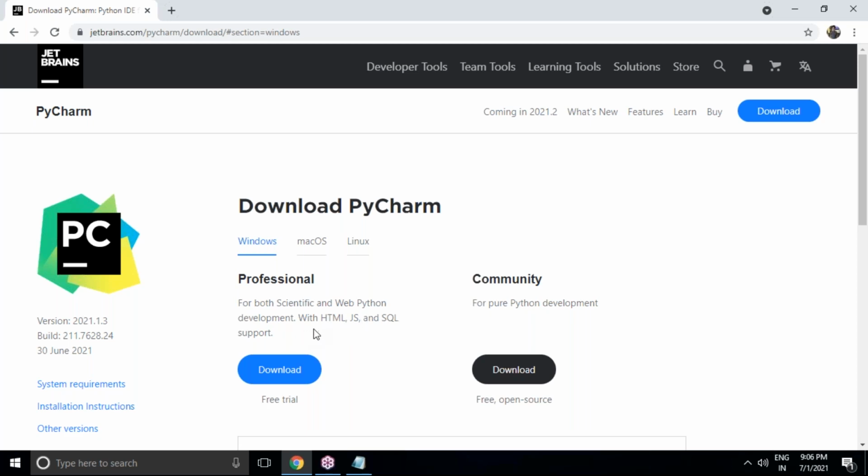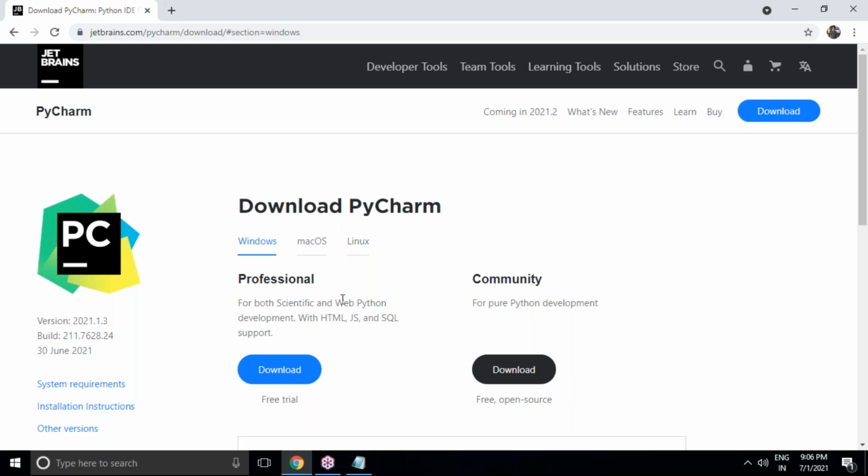Those who want to develop web applications using HTML, JavaScript, and SQL support, and using Python programming language code also, for them I recommend the Professional editor to download. But make sure that this is a free trial version. Only a 30 day evaluation period is there. Once you cross 30 days, then you need to take a license from JetBrains.